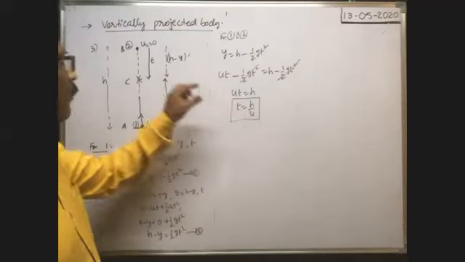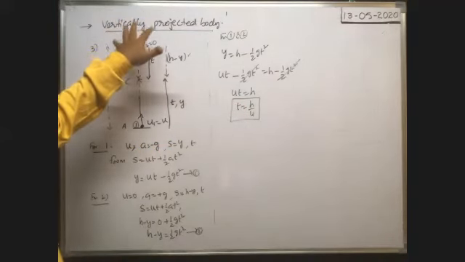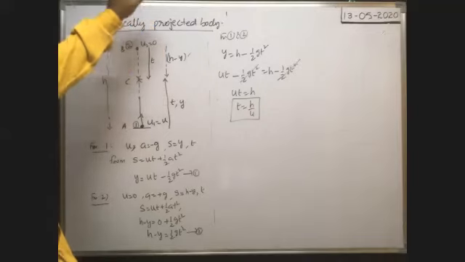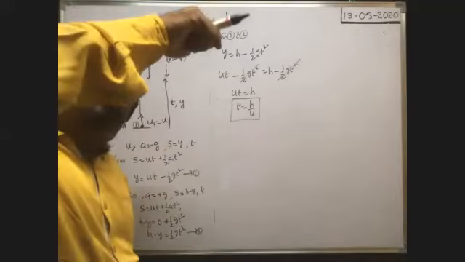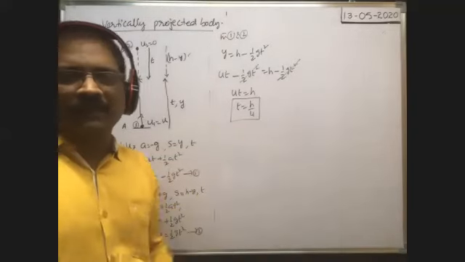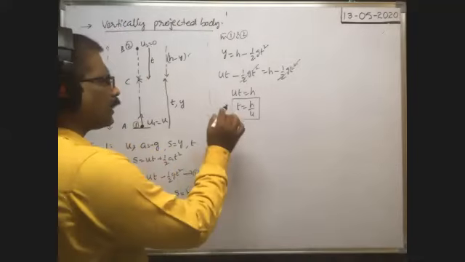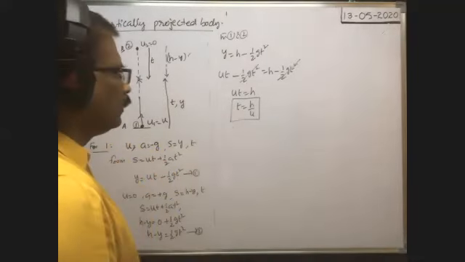This is the case whenever the second body is dropped freely. Second body is dropped freely, that is important. If the second body is also thrown with certain velocity, then this formula is not correct. We have to derive one more formula. Okay. So it is the time after which the two bodies meet together.